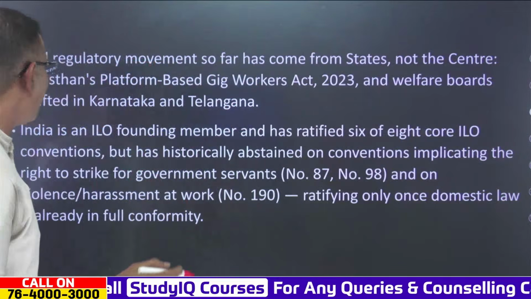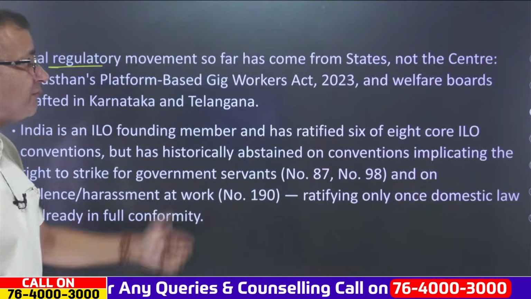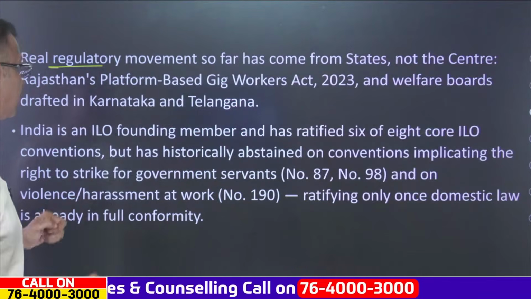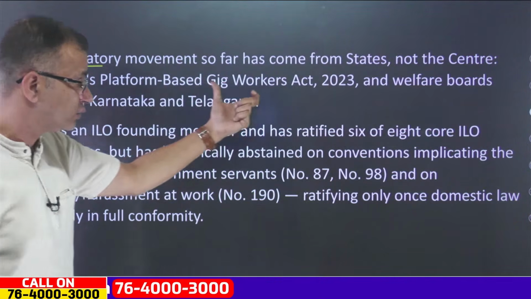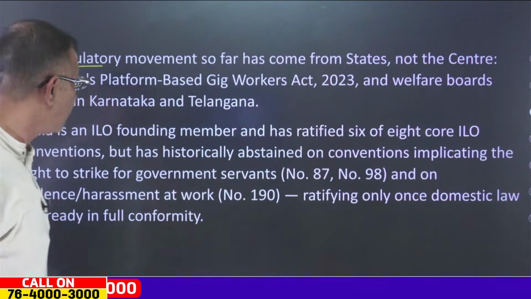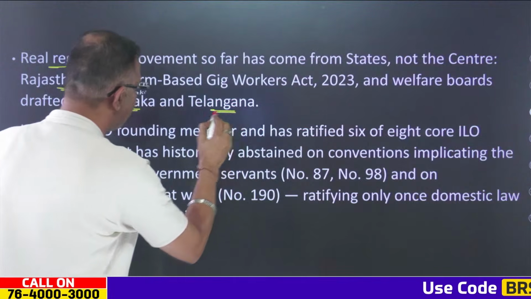Now the real regulatory movements so far have come from the states but not from the centre. For example, in Rajasthan we have the Platform Based Gig Workers Act 2023, and welfare boards have been drafted in Karnataka and even in Telangana as well.